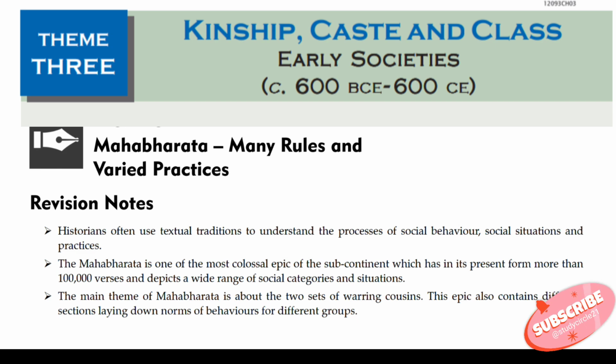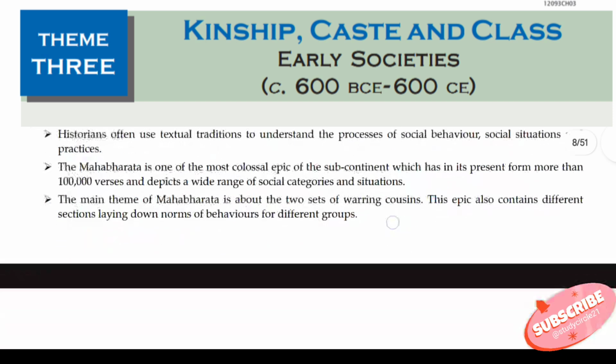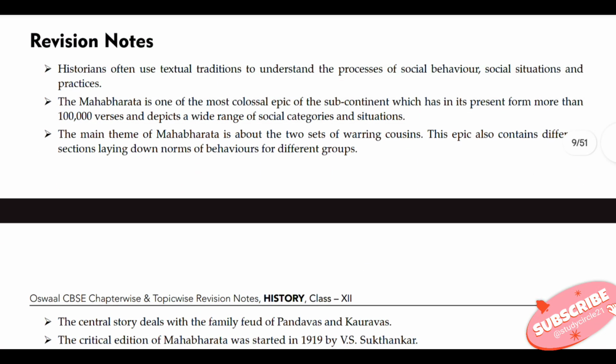What is in this chapter? The topic 1 is Mahabharata, many rules and varied practices. So what is in the first point is that historians often use textual tradition to understand the processes of social behavior, social situations and practices. The Mahabharata is one of the most colossal epics of the subcontinent, which has in its present form more than 1 lakh verses and depicts a wide range of social categories and situations.